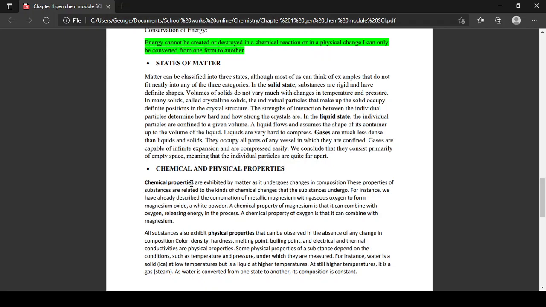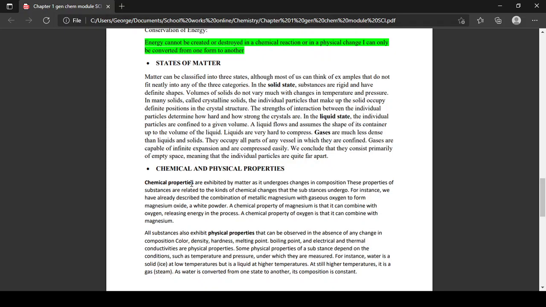Matter can be classified into three states, although most of us can think of examples that do not fit neatly into any of these three categories. The solid state substances are rigid and have definite shape. A rock is hard and has a definite shape, that is a solid state of a substance. Volumes of solids do not vary much with changes in temperature and pressure. So no matter how hot or cold, the rock stays hard and keeps its shape. If the rock is round, it remains round. That is your solid state.